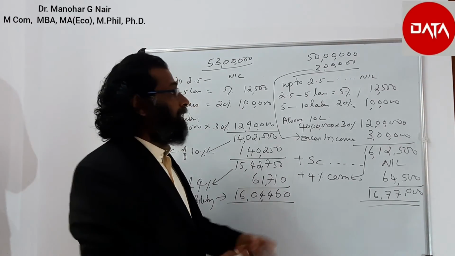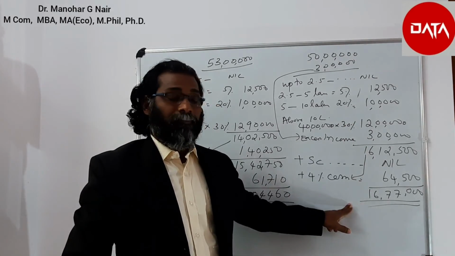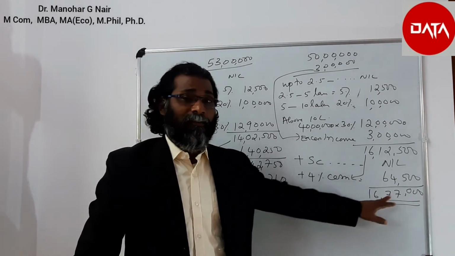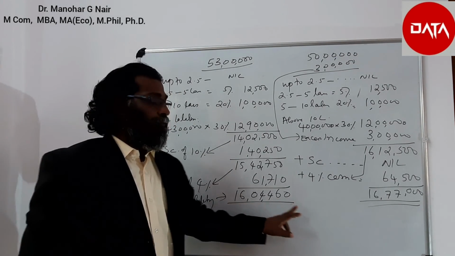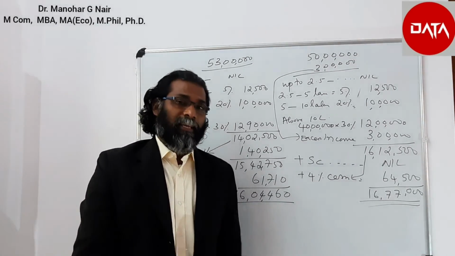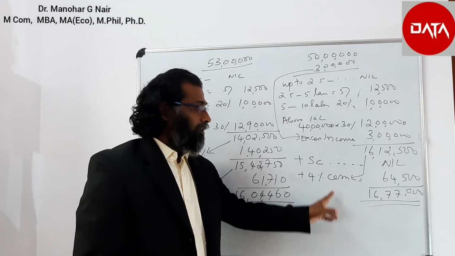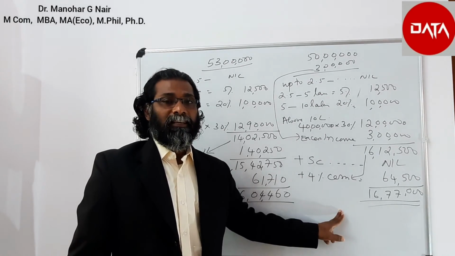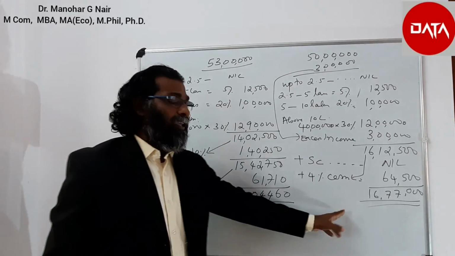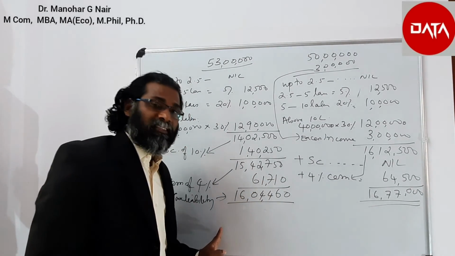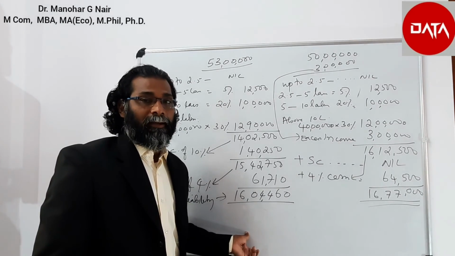See dear friends, when we adopted this option, that value is 16 lakhs 77,000, but here it is just 16 lakhs 4,460. So I would say that the marginal relief option is not working here for this particular assessee whose income is 53 lakhs. Instead of applying marginal relief, he can go for surcharge and he can enjoy a lesser tax liability.